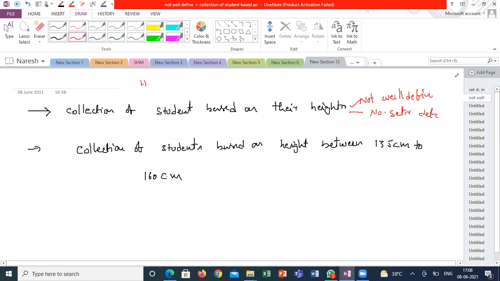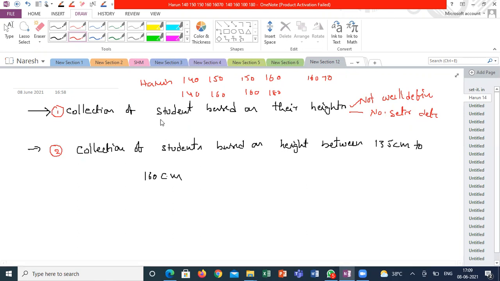Suppose Hamchini, I am giving this statement, she can divide the students into different categories like 140 to 150 one set, 150 to 160 one set, 160 to 170 one set, because I didn't give proper information to her. If I ask some other student, say Harshida, she might divide 140 to 160 one group and 160 to 180 another group, because I have not defined it properly. So it might give n number of sets of their own definitions, but it won't give a proper set. The first statement won't give a proper set because it is not well defined, but the second statement is well defined. Do you understand the meaning of well defined and not well defined, guys?